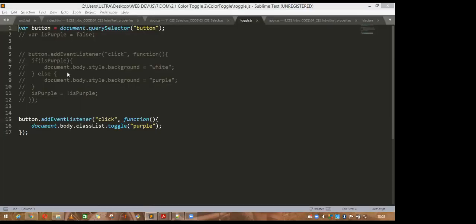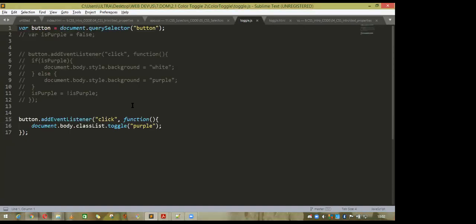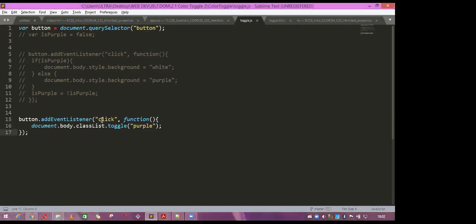Open these two files and you will see the difference. Okay, this is the HTML file, the simple HTML file. I have added the button. That's it. And this is the JavaScript file. It is taking a variable. For JavaScript, you must know any language so that you can easily understand what is going on here. It is defining a variable called button. In the button, I am adding this event listener equal to click and going through the function, and the function is taking this one and toggling it to purple. Whenever you click on this one, it is toggling. This is a very simple example of JavaScript.